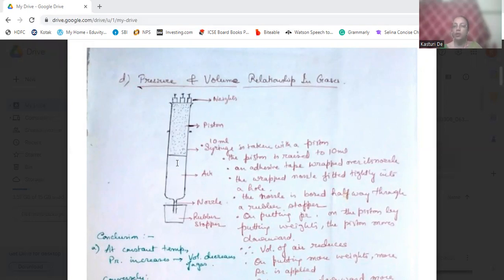First, we take the syringe and the piston is raised to about the 10 mm mark. At that time, an adhesive tape is wrapped over its nozzle. Here is the nozzle. We wrap an adhesive tape here.